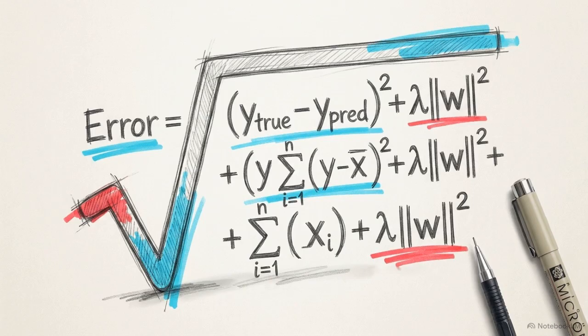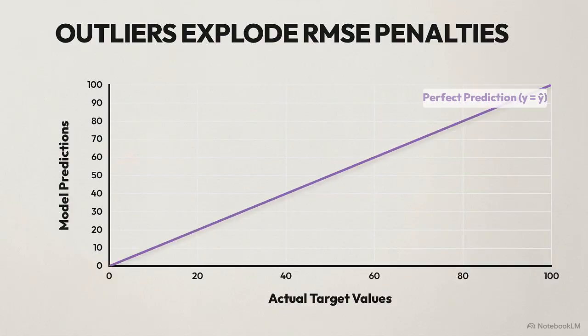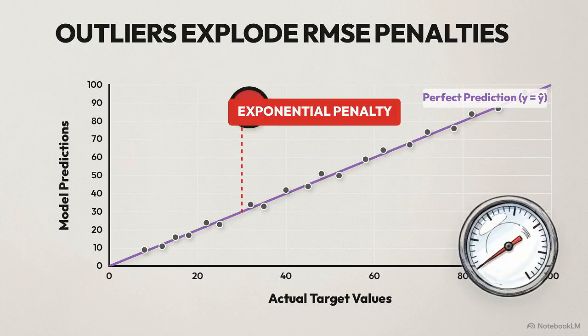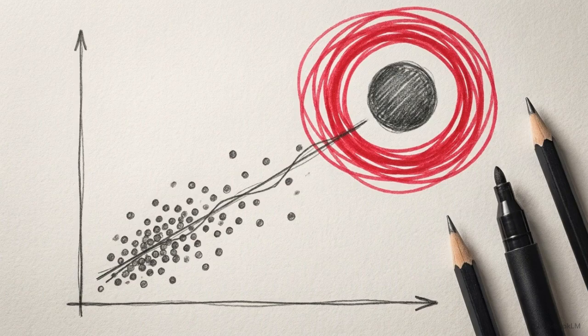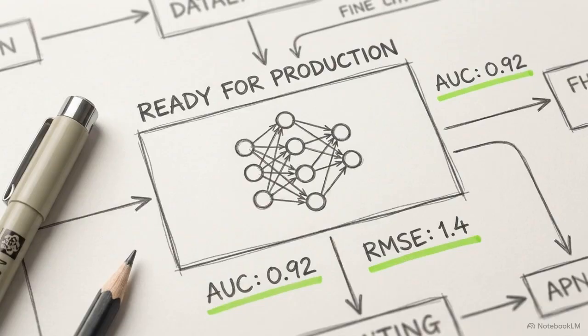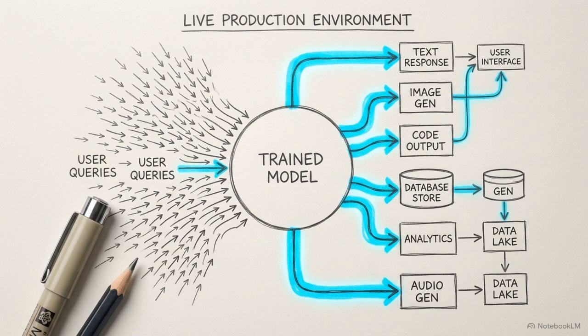Alternatively, we calculate the root mean squared error, or RMSE. Because RMSE squares the errors before averaging them, it exponentially magnifies large deviations. Architects heavily favor RMSE when they need to severely penalize massive outlier errors in their predictive models. Standardized evaluation through these matrices and curves provides the mathematical proof required to turn a raw model into a predictable, deployable asset.